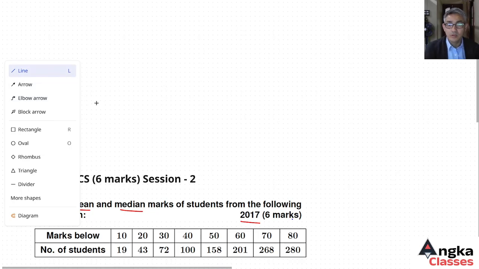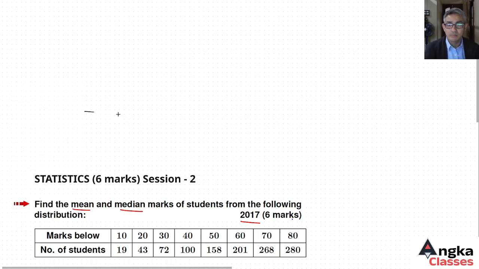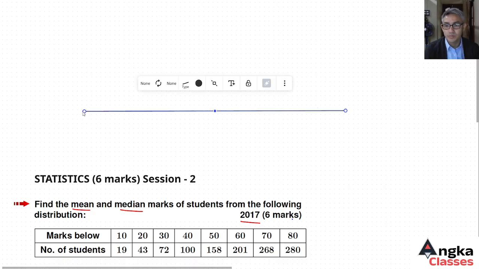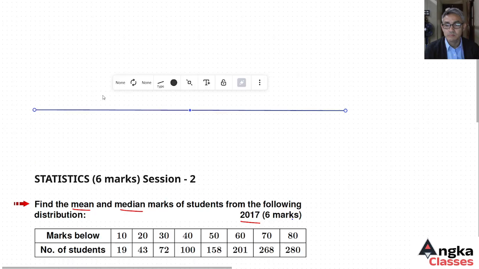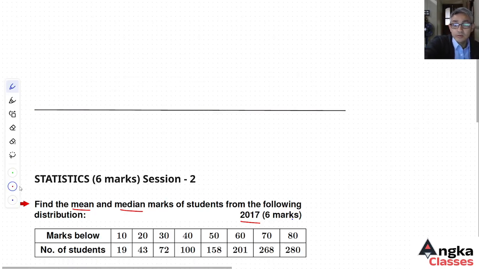First of all, let's understand the data.